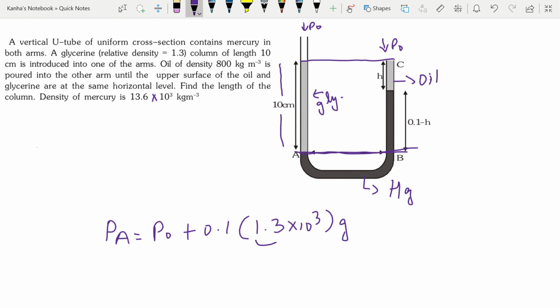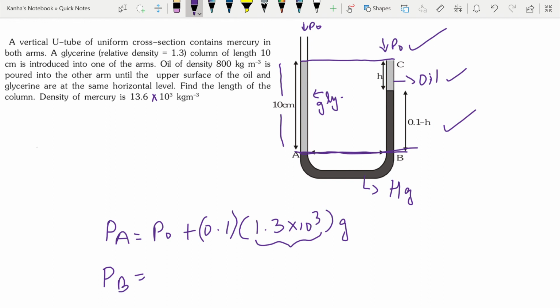This is your density, because relative density was given with respect to water. So this is 1.3 into 10 to the power 3, because I am writing it in terms of kg per meter cube, and then 0.1 is nothing but 10 centimeter. Similarly, I can write it for B. Now B has the atmospheric pressure plus pressure due to two types of columns on top of it.